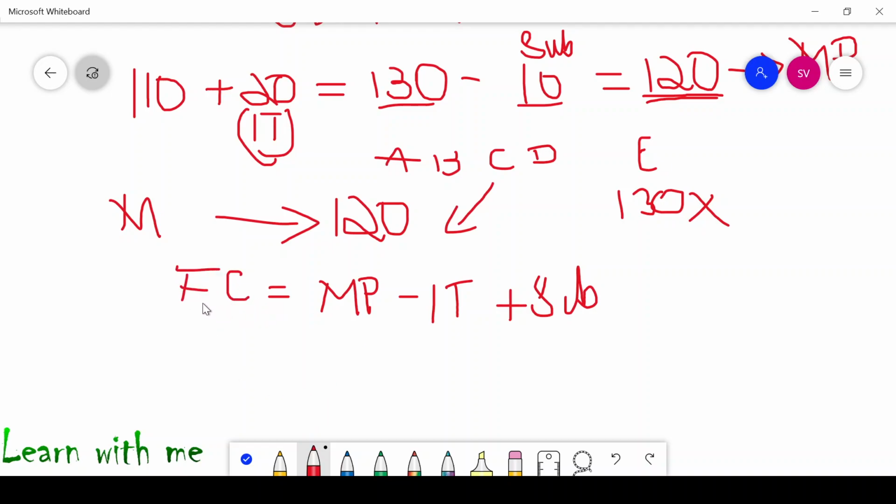Very easy, right? If you want to calculate factor cost, you have to stick to that. In case of factor cost, the government is giving subsidy, so you have to add the subsidy. If you are adding the subsidy, then the income tax will be deducted from the market price. So you get factor cost. Very simple, right? Yes. So now if you have to calculate the market price,